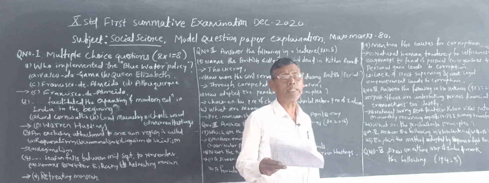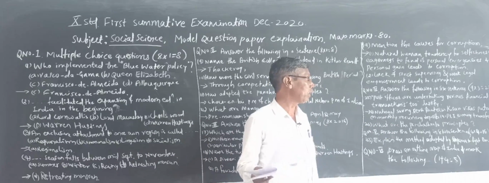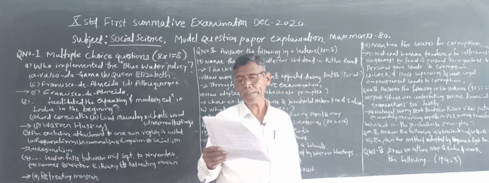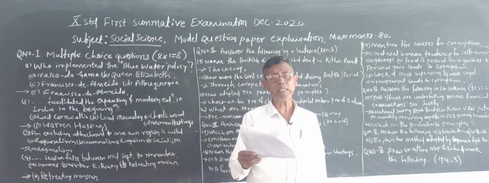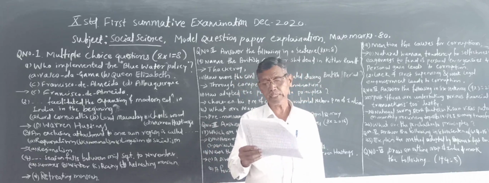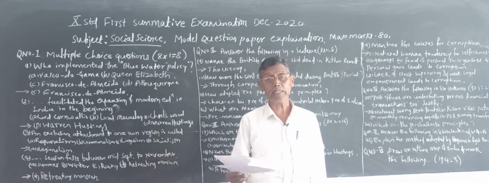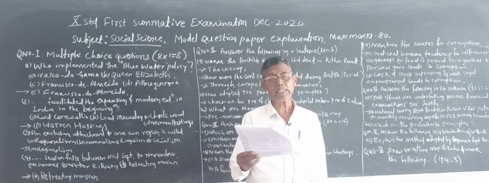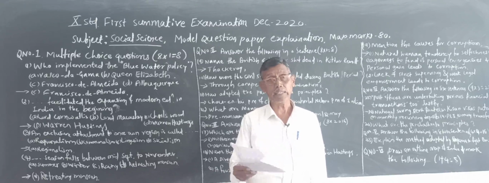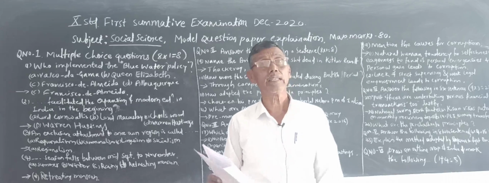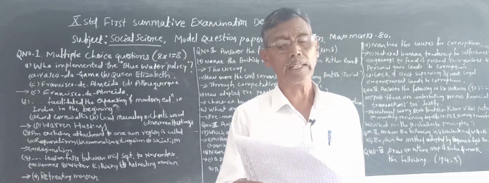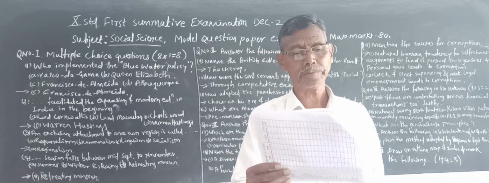They also render services like postal life insurance, pension payments, and transfer of money. These are the services rendered by the post offices in rural as well as urban areas.